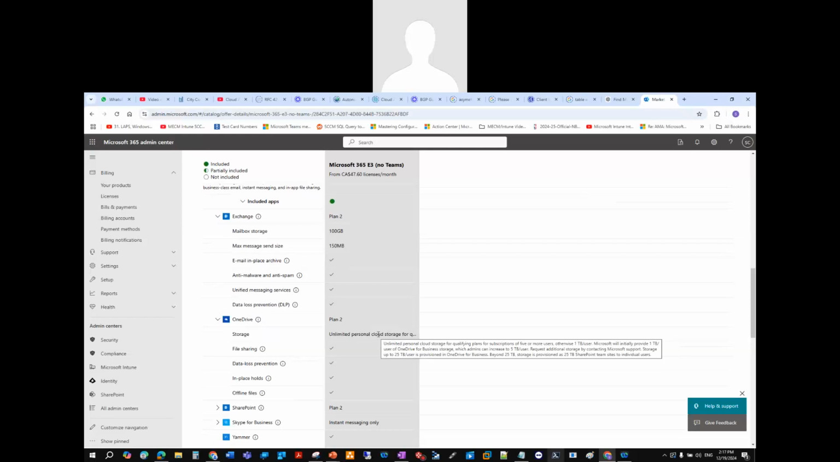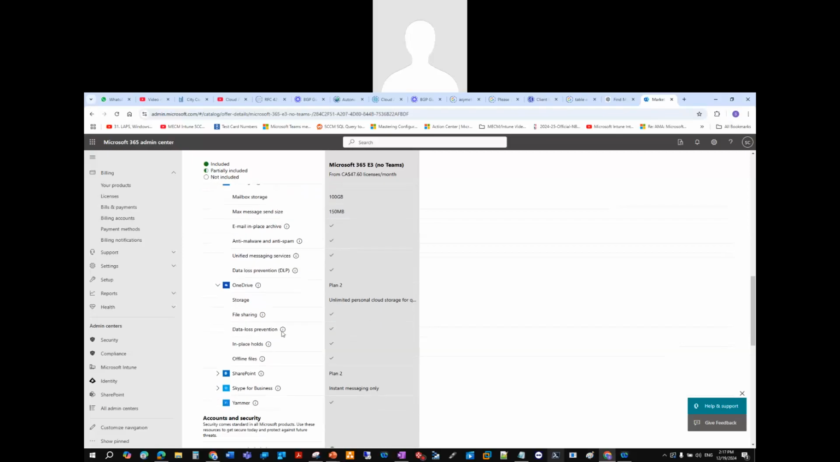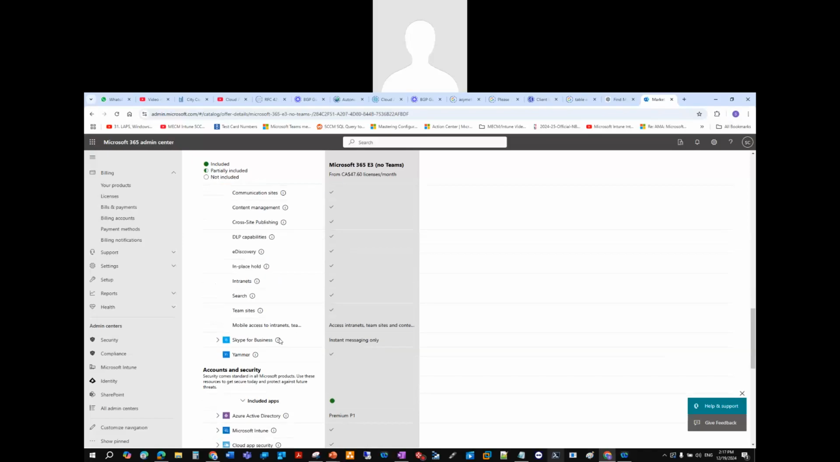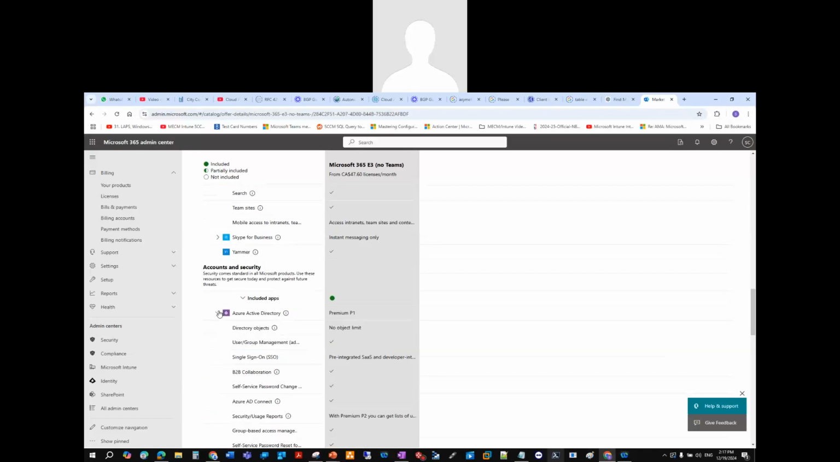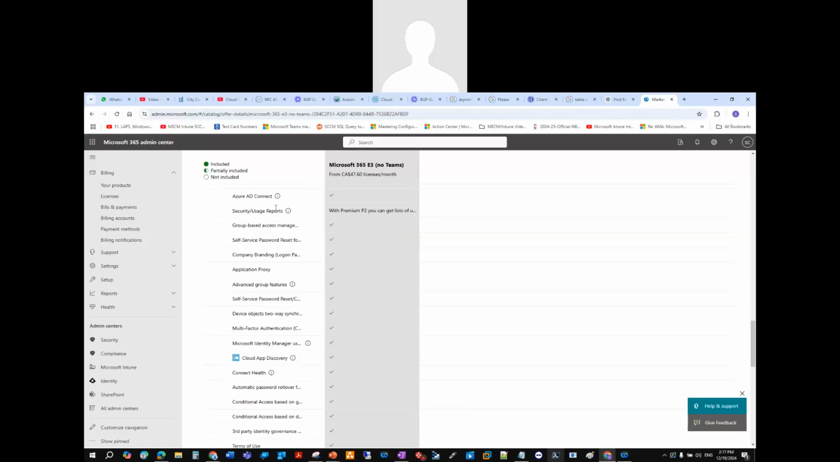Storage up to 25 TB per user is provisioned for OneDrive for Business. Beyond the 25, storage is provisioned at 25 TB for SharePoint team sites or individual sites, right? So this also has data loss prevention and place holds. So this will have a lot of the stuff that I need right now.